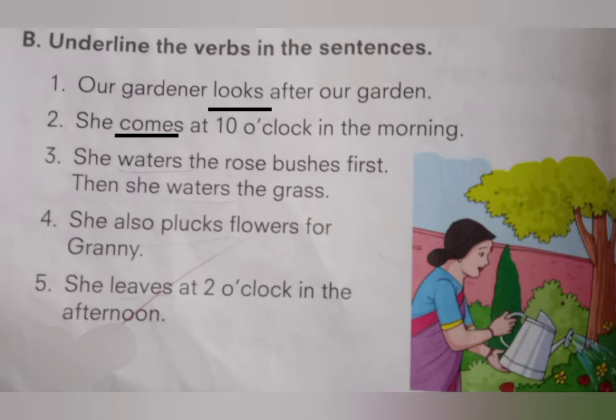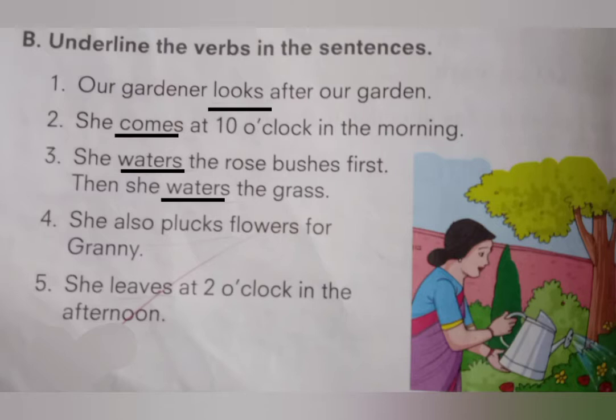Third, she waters the rose bushes first. Then she waters the grass. Come on, which word do we have to underline? Which word is a verb? She, water, roses, grass. Yes, good, very good. Waters. You have to underline waters.